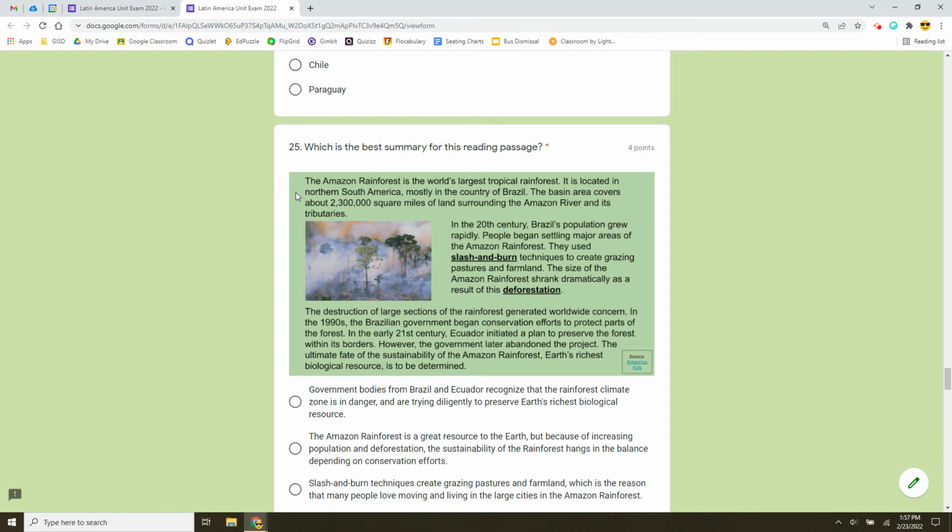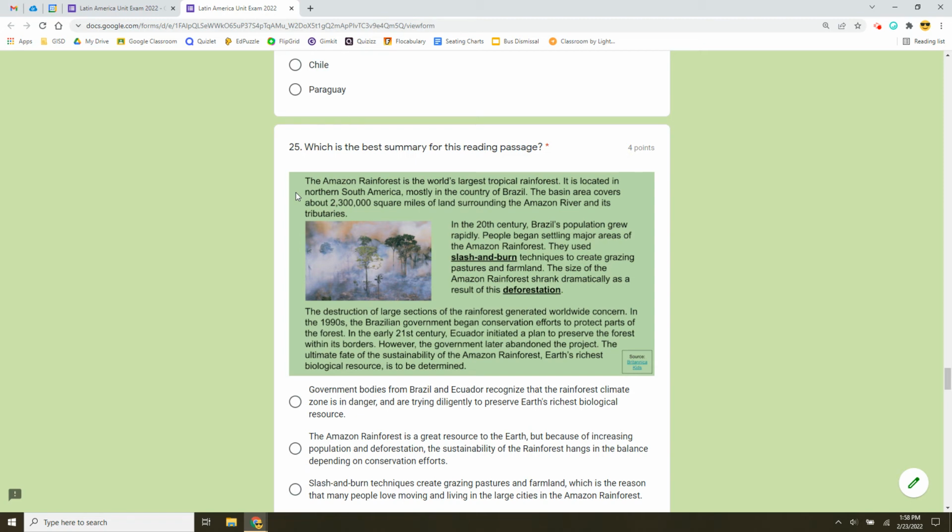In the 20th century, Brazil's population grew rapidly. People began settling major areas of the Amazon rainforest. They used slash and burn techniques to create grazing pastures and farmland. The size of the Amazon rainforest shrank dramatically as a result of this deforestation. The destruction of large sections of the rainforest generated worldwide concern. In the 1990s, the Brazilian government began conservation efforts to protect parts of the forest. In the early 21st century, Ecuador initiated a plan to preserve the forest within its borders. However, the government later abandoned the project.